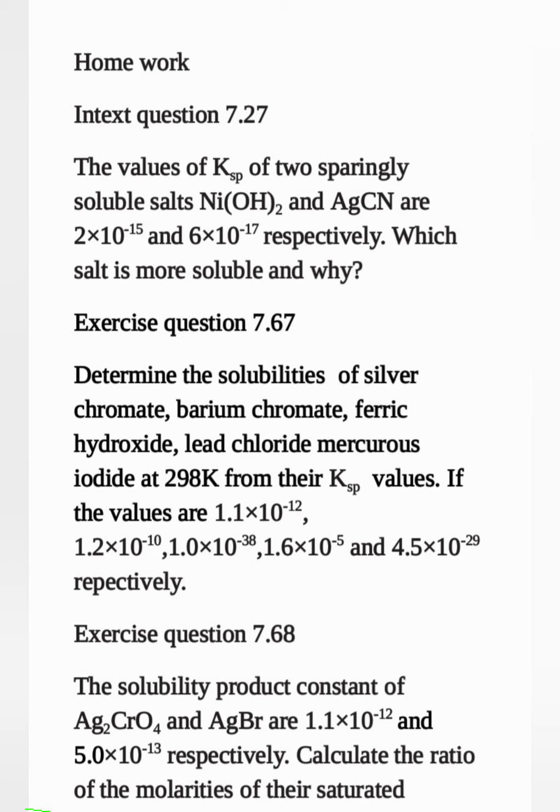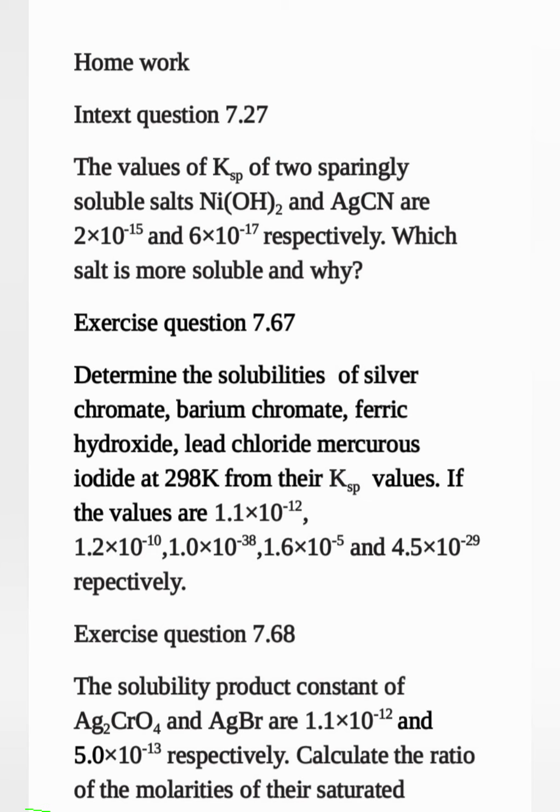For all these compounds, write down the ionization equation, write the solubility in terms of S for all the ions, and find the solubility product.